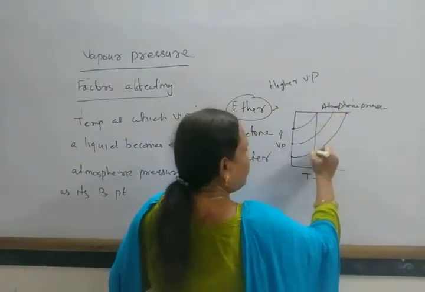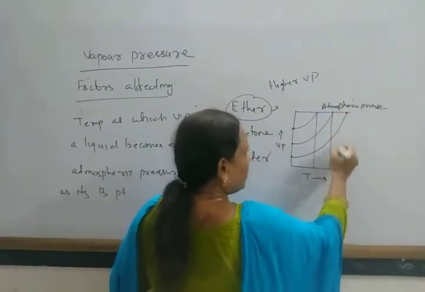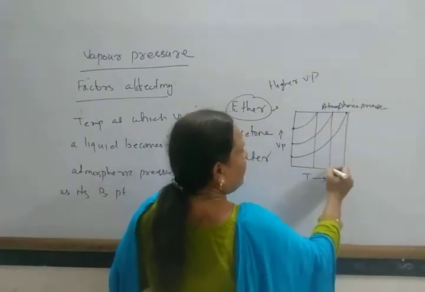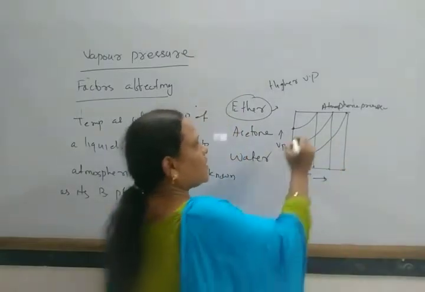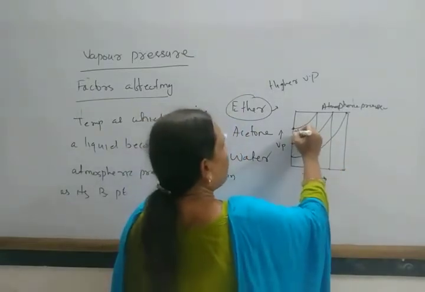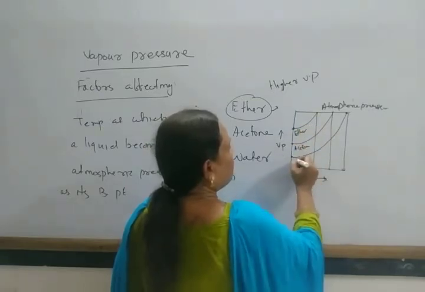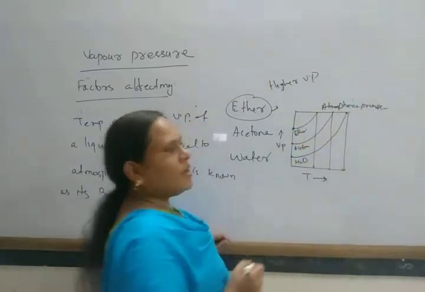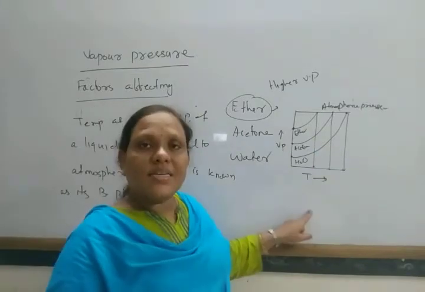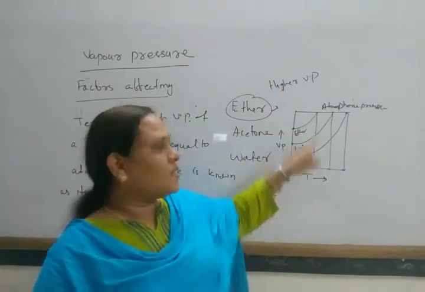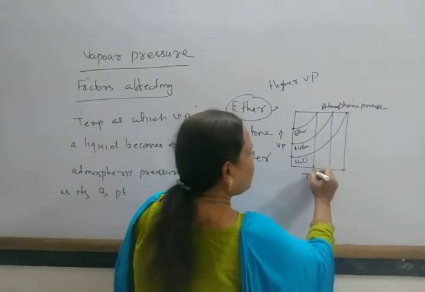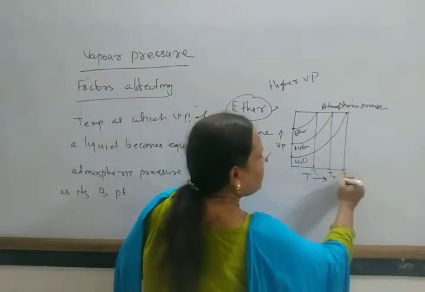If we consider the boiling points, this is for ether, acetone and water, with boiling points T1, T2, T3.